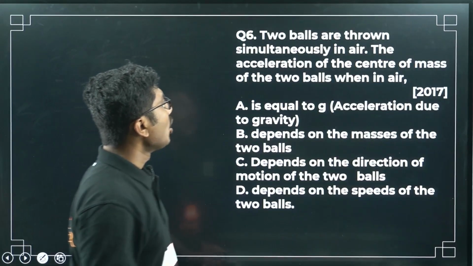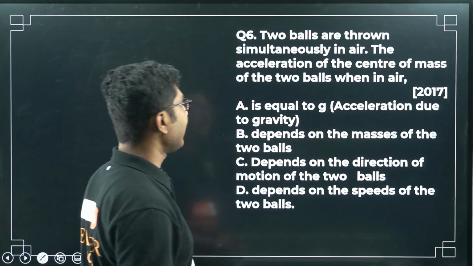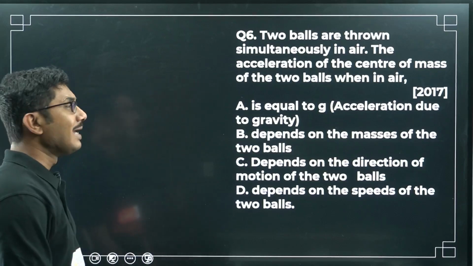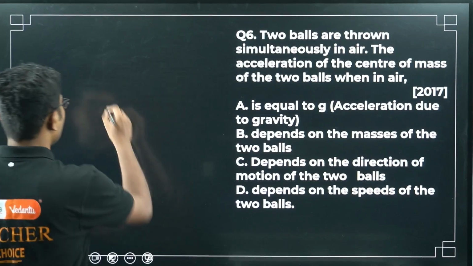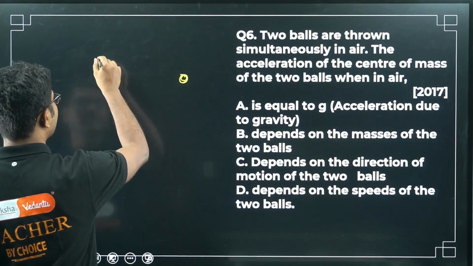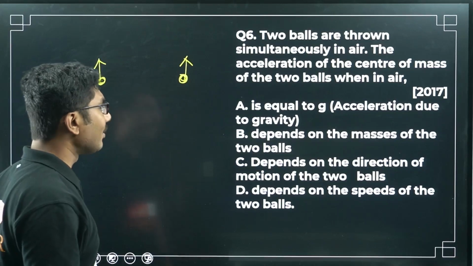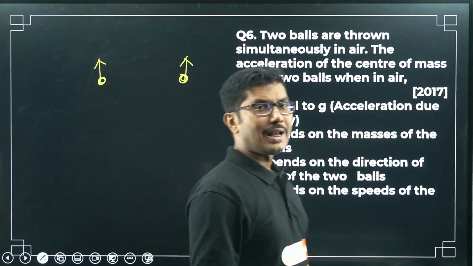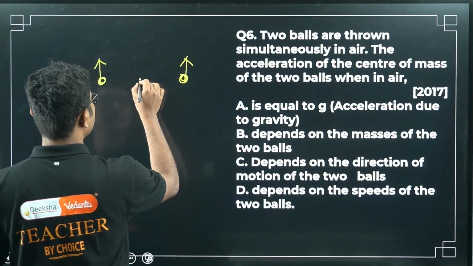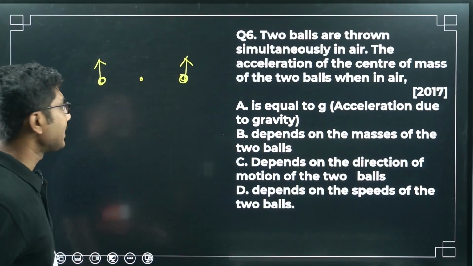Now next question: two balls are thrown simultaneously in air. What is the acceleration of the center of mass of the two balls when they are in air? So we have two balls, both thrown in air with some initial speed. When they are in air, what will happen to their center of mass? What is the acceleration of their center of mass? Suppose the center of mass is here. What is its acceleration?